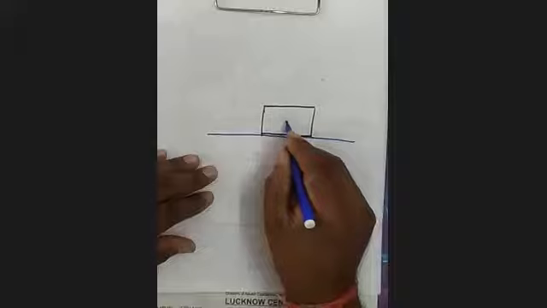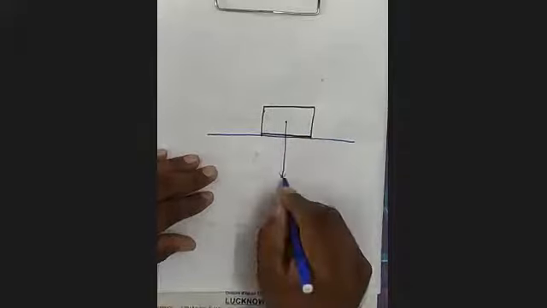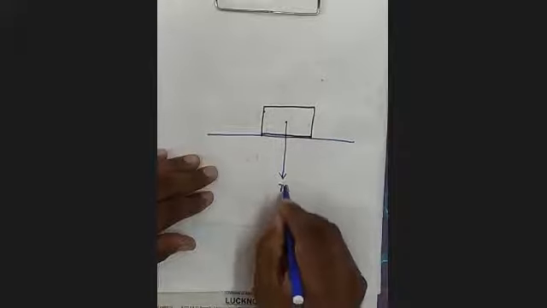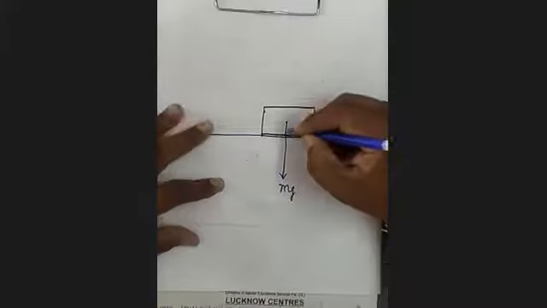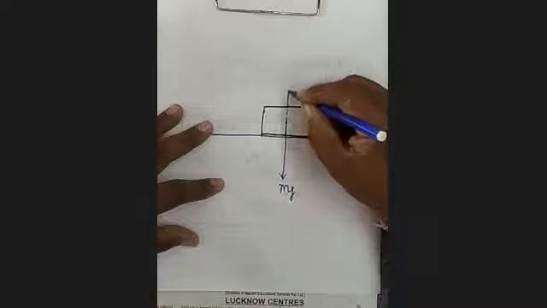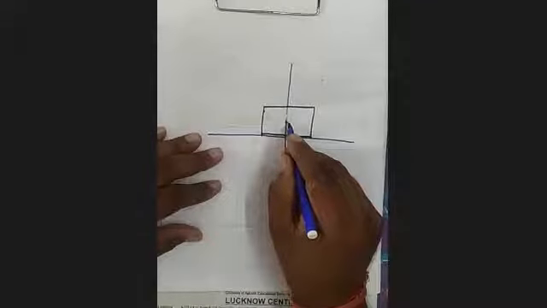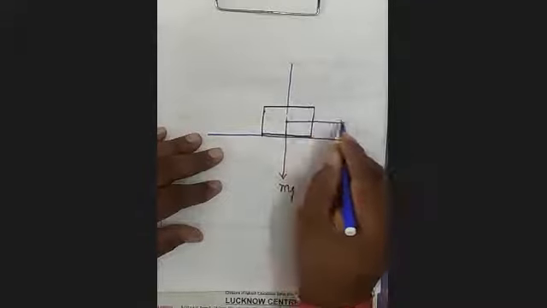Here, just for clarity, I have shown it slightly up. You can see force F is acting vertically downward, mg is acting vertically downward, and the normal reaction force is acting in this direction. Now, when the force F has been applied here, what will happen?